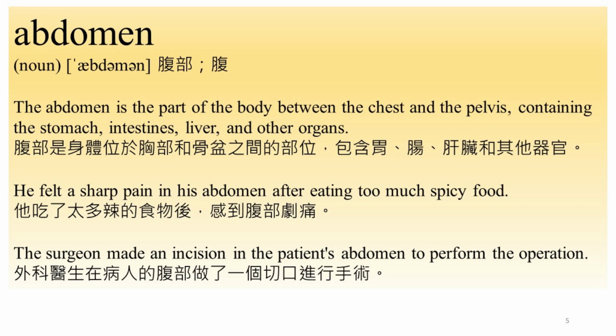Abdomen. The abdomen is the part of the body between the chest and the pelvis, containing the stomach, intestines, liver, and other organs. He felt a sharp pain in his abdomen after eating too much spicy food. The surgeon made an incision in the patient's abdomen to perform the operation.